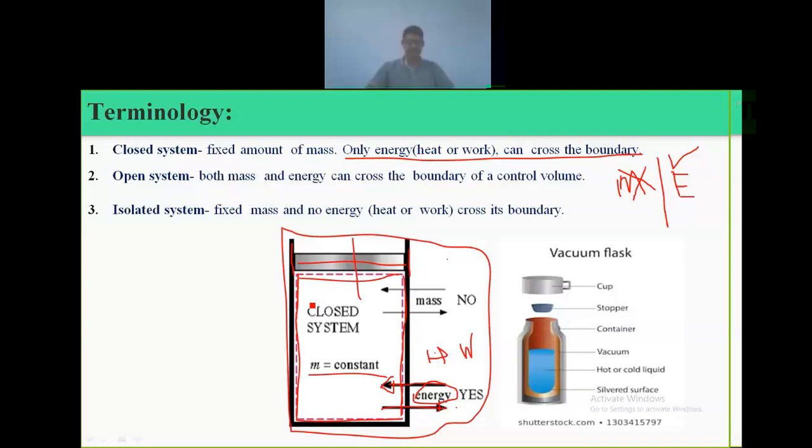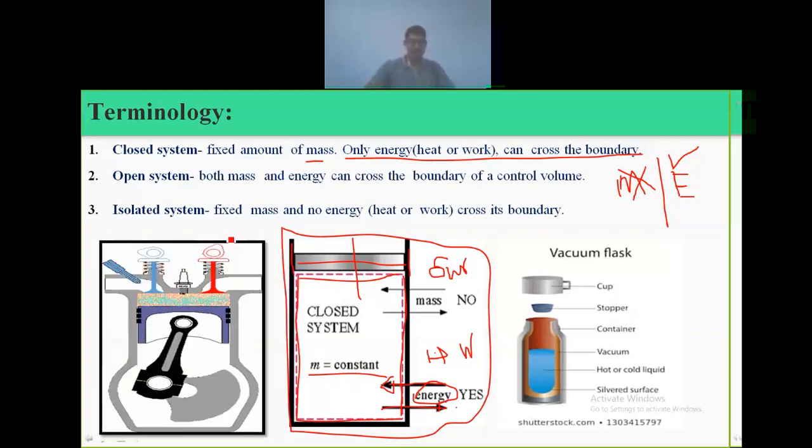So what is an open system then? In the closed system we cannot vary the mass of the system, but in an open system, one example is our internal combustion engine, the IC engine.